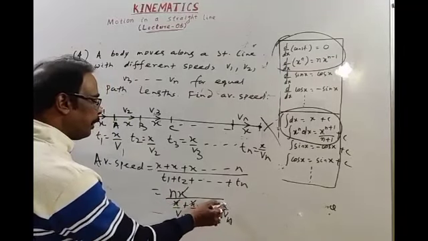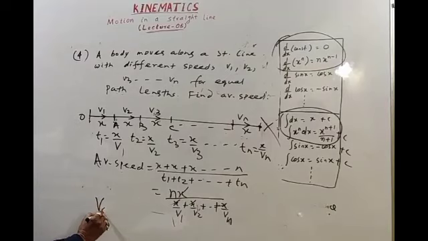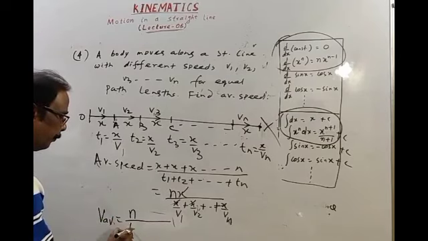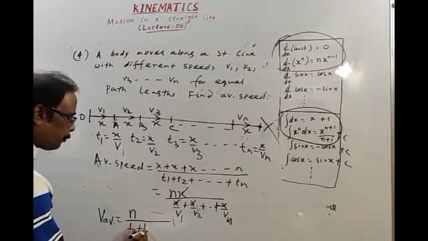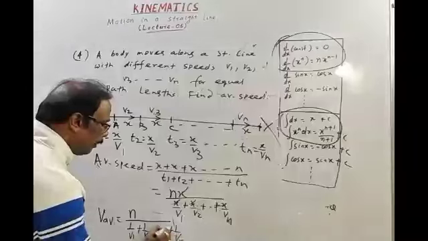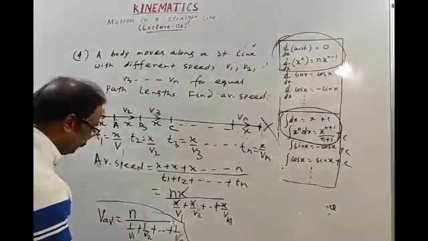So average speed is equal to n divided by 1 by v1 plus 1 by v2 up to 1 by vn. This is your answer.